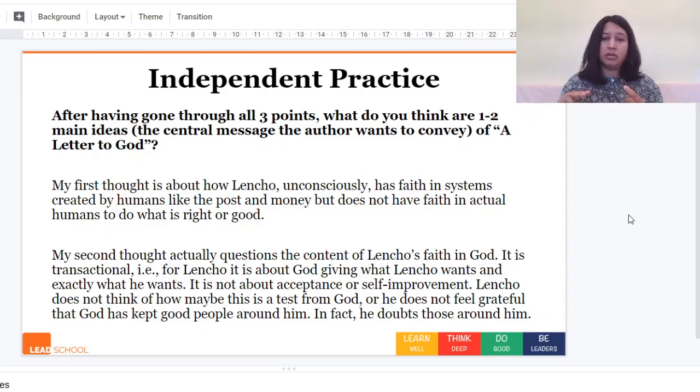My second thought questions the content of Lencho's faith in God. It is very transactional. Transactional is, in Hindi we say len den, giving something and getting something in return. So for Lencho, it is about God giving what Lencho wants, and exactly what he wants. So exactly 100 pesos, not even 70. It is not about acceptance.